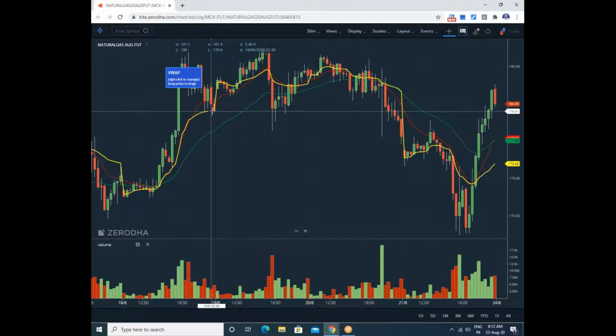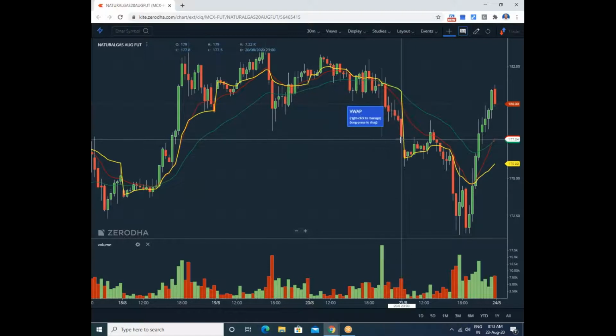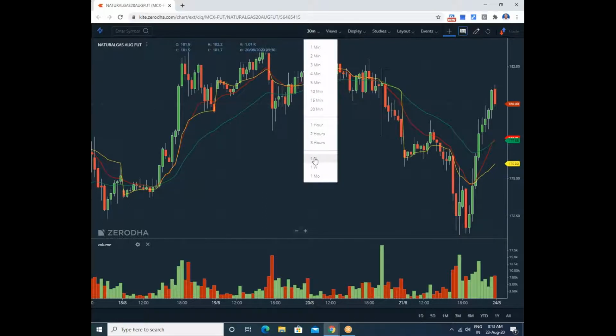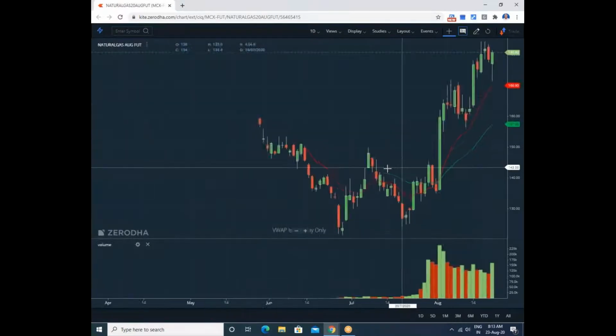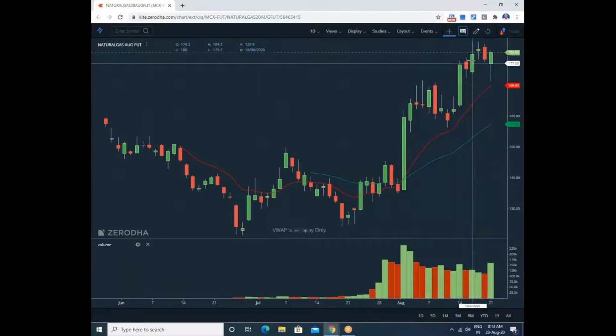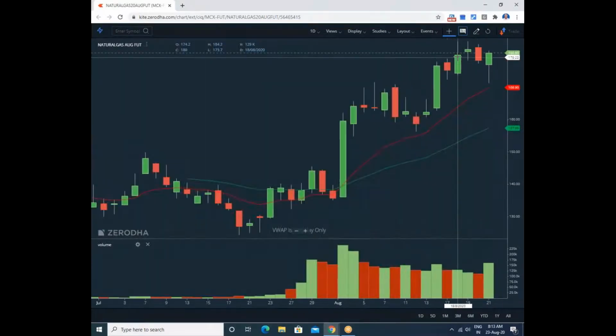See, this VWAP is 179.50 paisa, whereas it closes at 177.70 paisa. Again, for the clarity, we'll go again to the day chart. This green candle's day VWAP was 179.50 paisa. So keep it in mind.